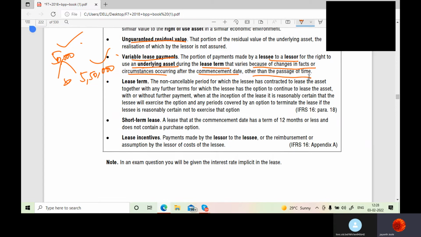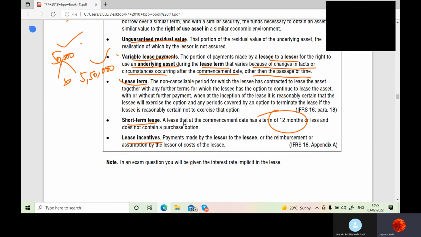See, the lease payments are always fixed, but they can vary based upon certain circumstances. Maybe the rate of interest has increased, or lessor wants to levy a higher interest rate or anything. That depends. Okay, that much detail is not given to you in your syllabus. Lease term is the term for which you have taken the lease, maybe 10 months, maybe 12 months or 1 year or like 10 years, 30 years, 20 years, anything. Short term lease, less than 12 months.